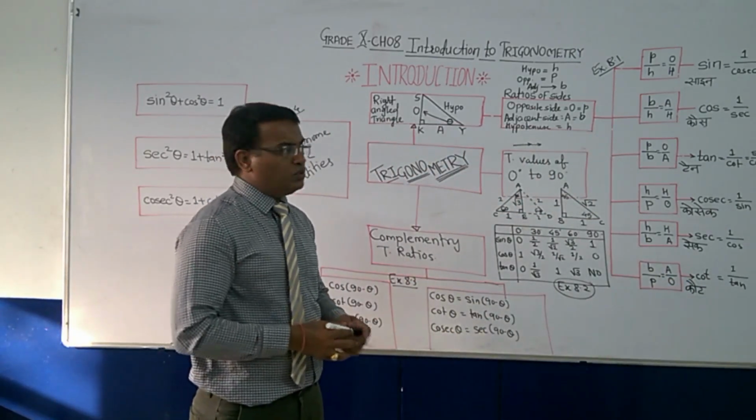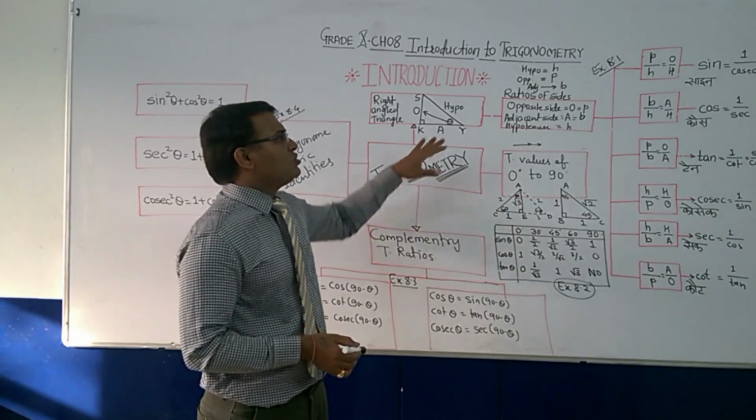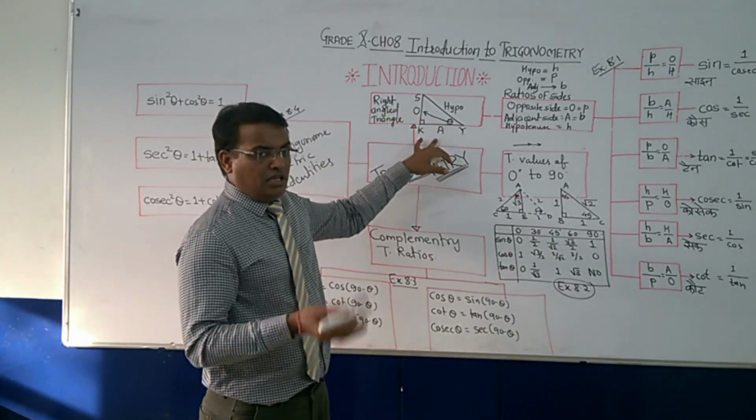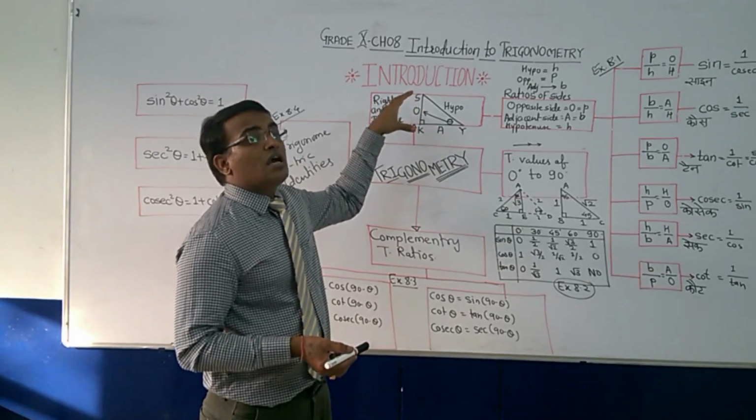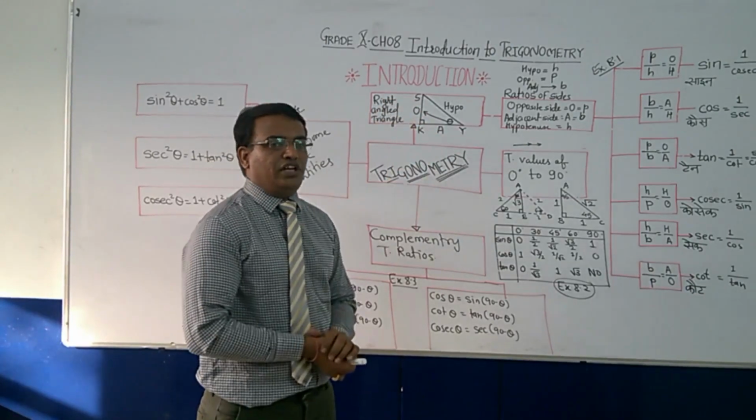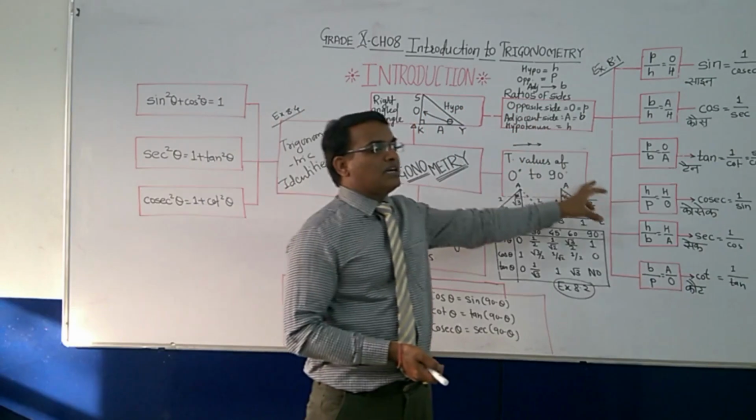That depends on the student. If they want to use opposite and adjacent, they are free to use them. If they want to use perpendicular and base, they are free to use those.